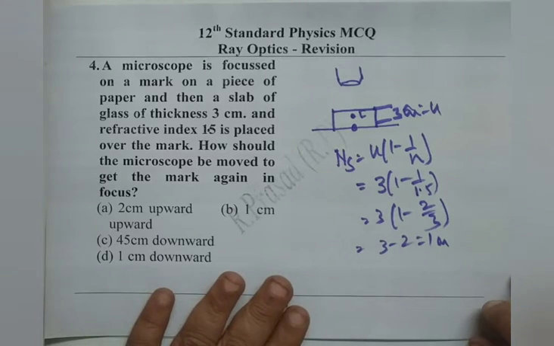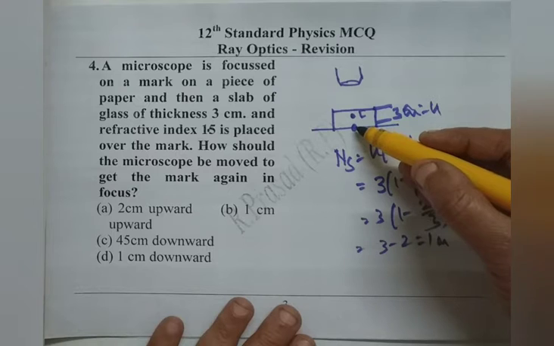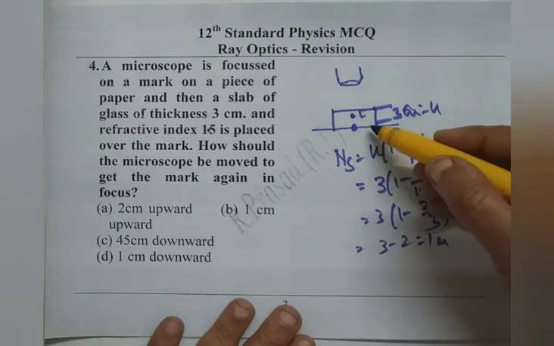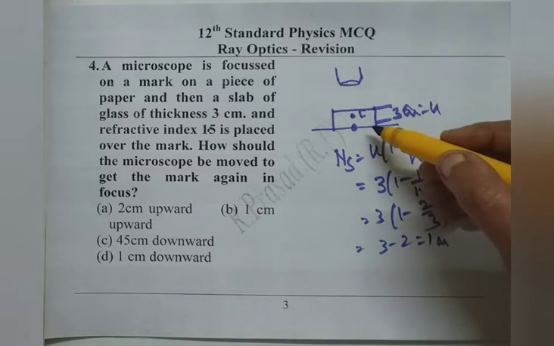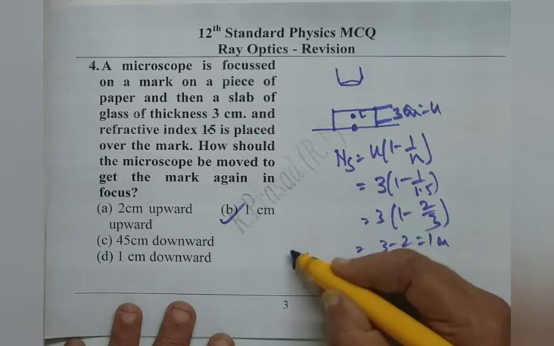Normal shift is 1 centimeter, and the image of the mark appears to be raised by 1 centimeter from the bottom. Therefore, the microscope also has to be moved up by 1 centimeter. Therefore, the answer is 1 centimeter upward. So, option B is right.